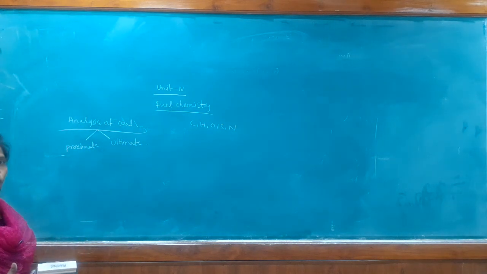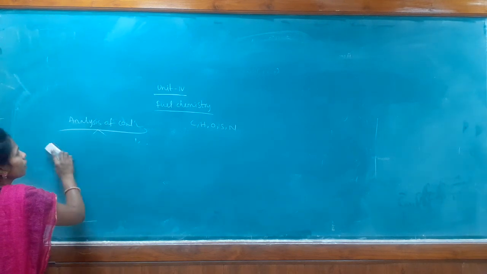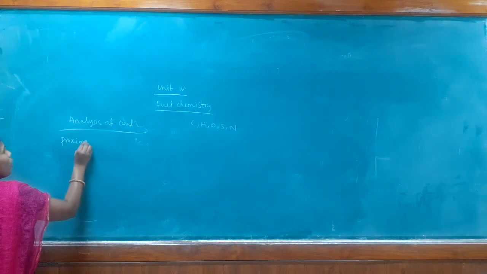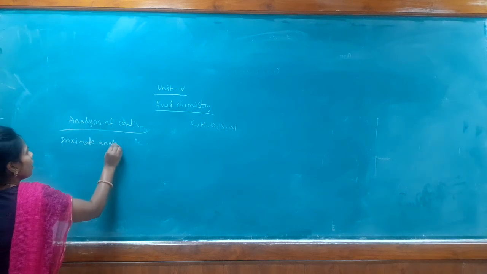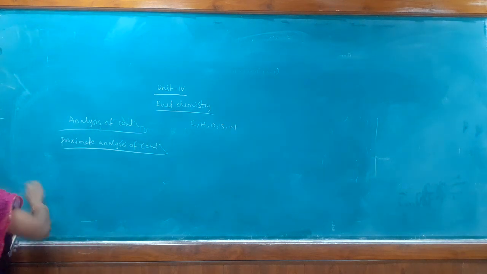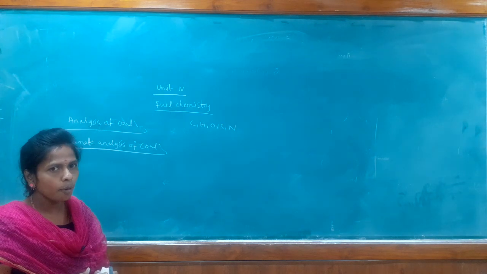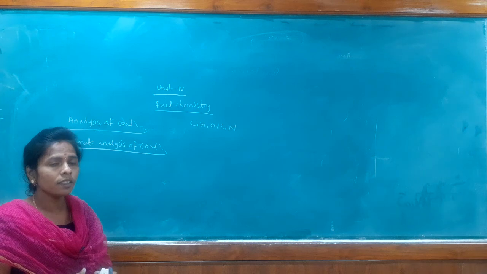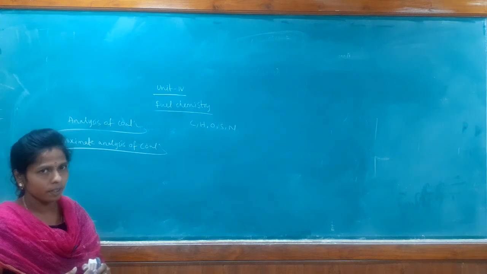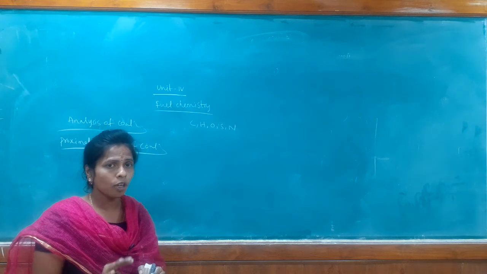So let us see the first topic. Today I am going to explain the proximate analysis of coal sample. Proximate analysis of coal sample is very easy. By using proximate analysis, we can find the percentage of moisture, percentage of volatile matter, percentage of ash and percentage of fixed carbon in the fuel. So we can find these 4 quantities in the coal sample by using the proximate analysis.